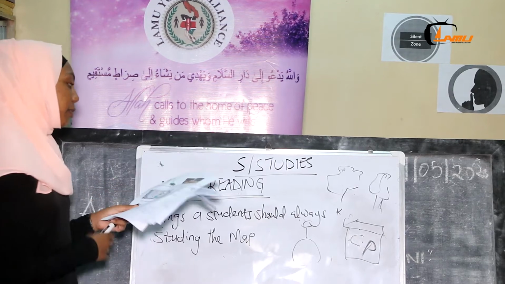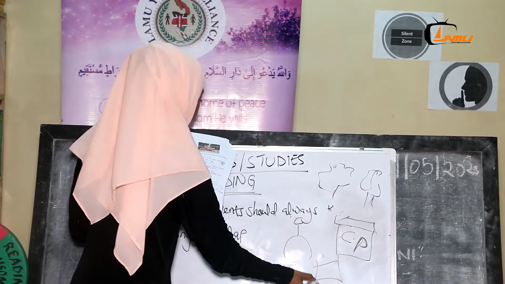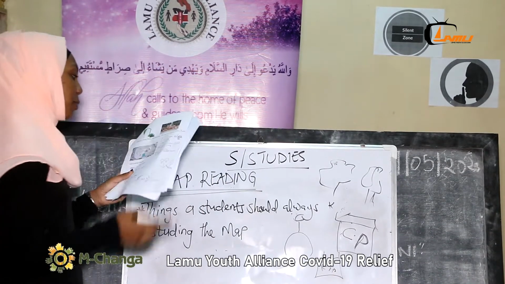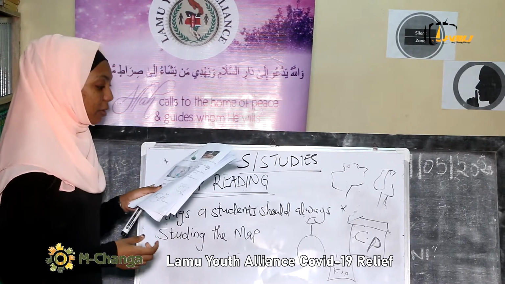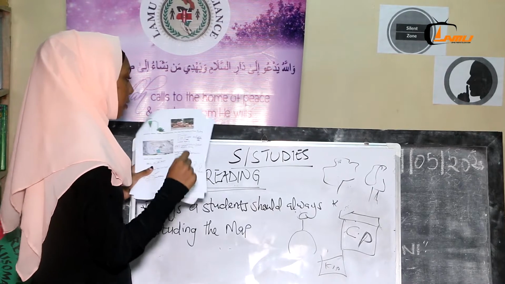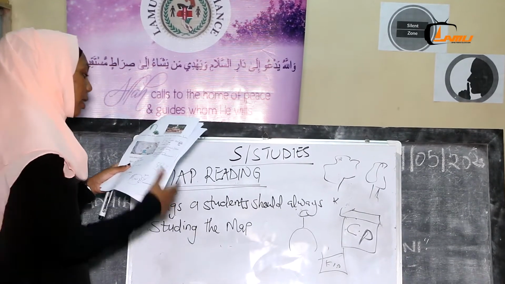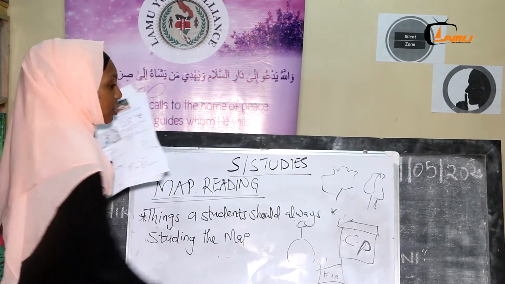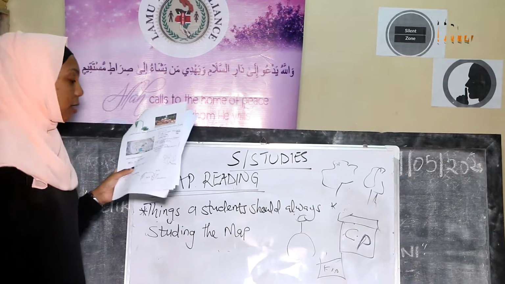Again, we have a fish pond. They indicate it as just a small square with the FP. So in a map, when you see a fish pond or a fisheries or fish nets, it indicates that in that map we are having fish farming going on. So that is an activity in that map. Again, we have greenery. When you see a greenery but you don't see a cotton, meaning those people are growing cotton all over there. So they are practicing cotton farming.